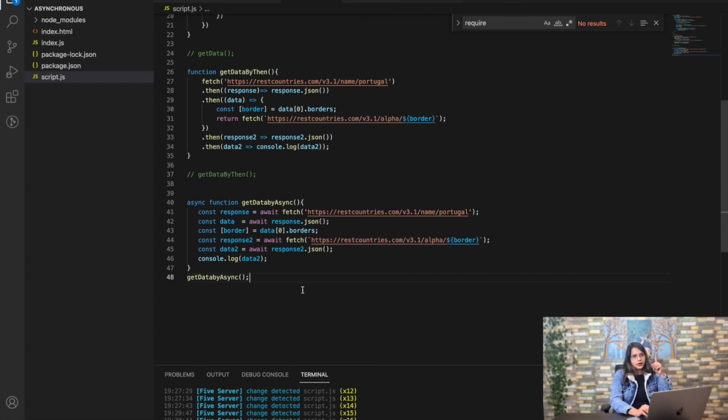Okay guys, there is one more thing that I wanted to tell you, is that an asynchronous function or an async function is a promise in itself. Fine. So with an asynchronous function, we can produce a promise also, and then when you try to consume it, you will get the data.